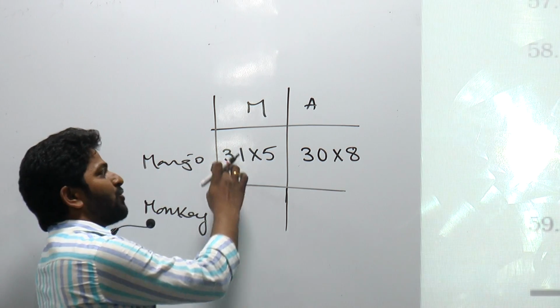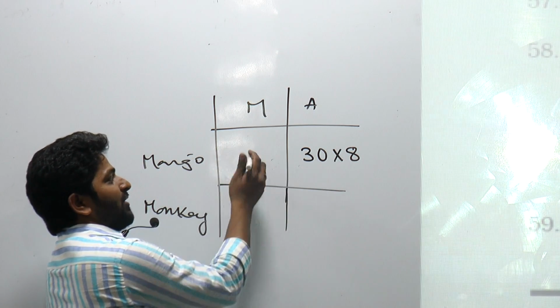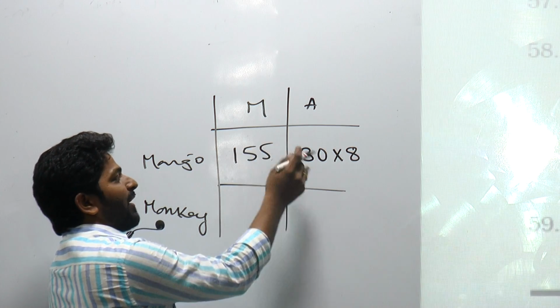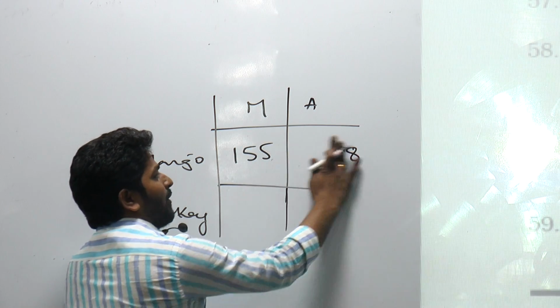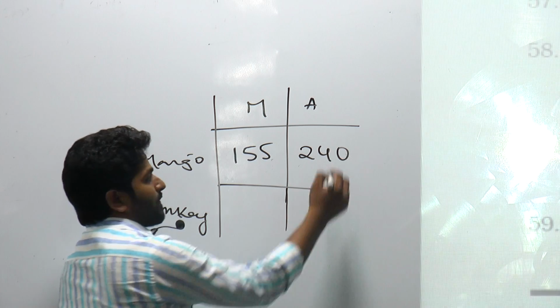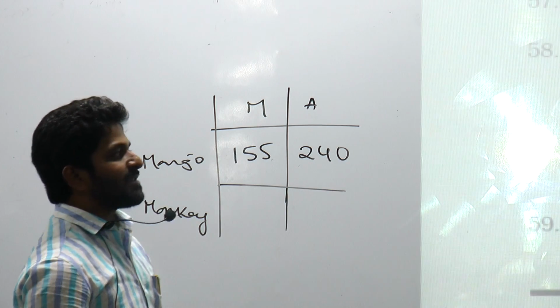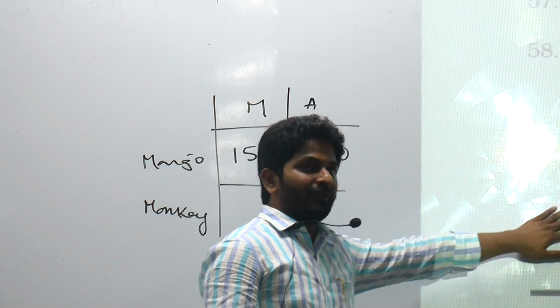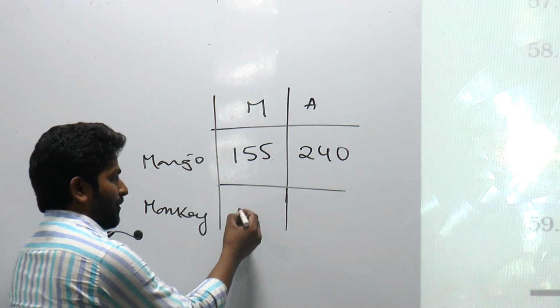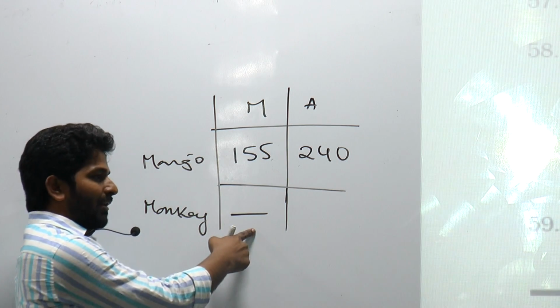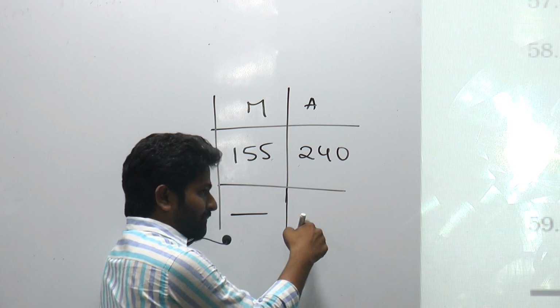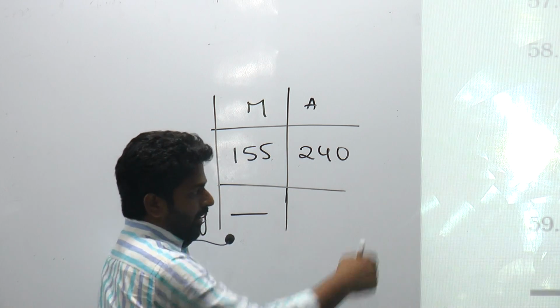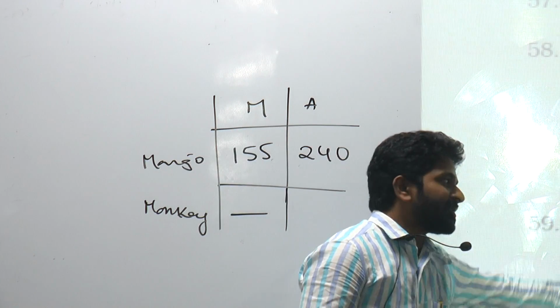Total number of apples produced in the month of March is going to be 155, and here in the month of April 240. And now the monkey started eating apples from the 1st April. So you'll have 0 count here, and it starts eating from the 1st April. Now first question. Apples run short on which day?